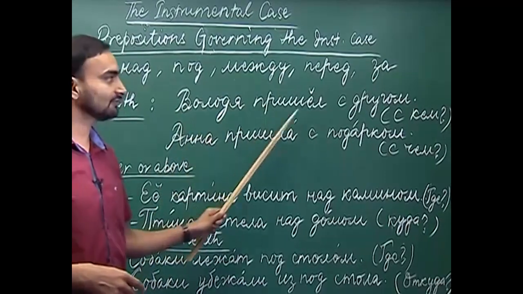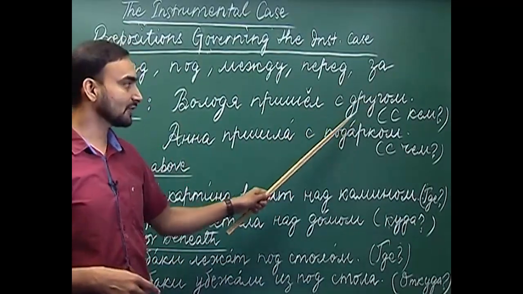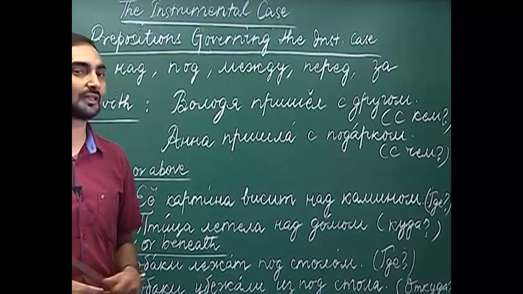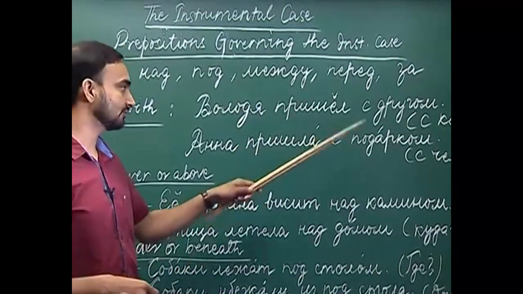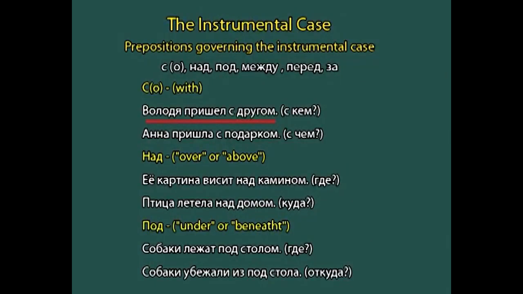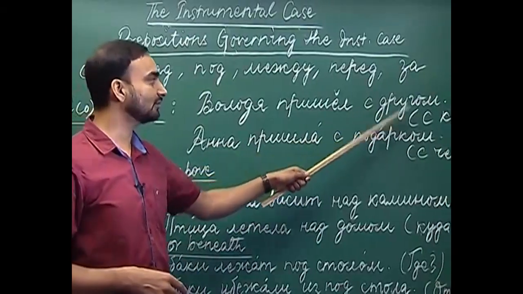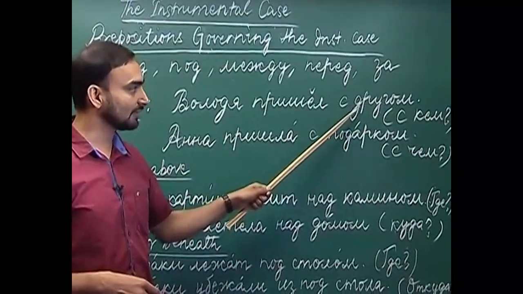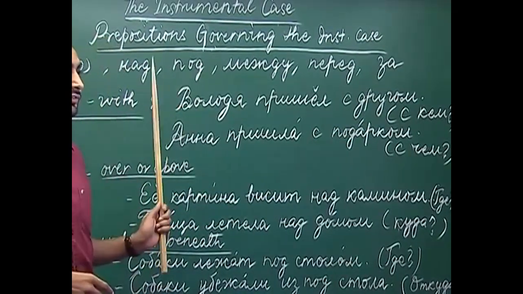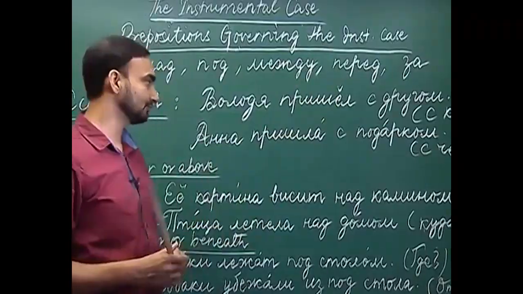Valochya came with a friend. The question would be skem prashol Valochya, with whom did he arrive? When the question is skem, we use the instrumental case of the noun, here drug. Drug has changed into the instrumental case.